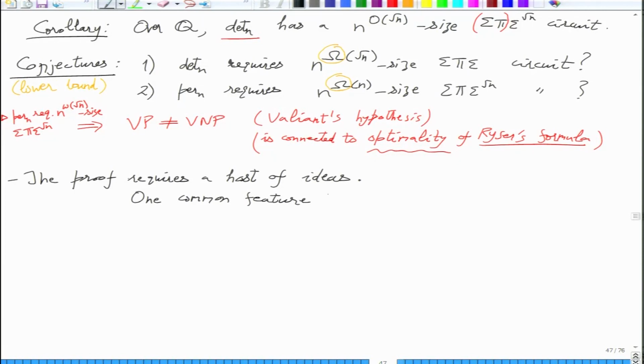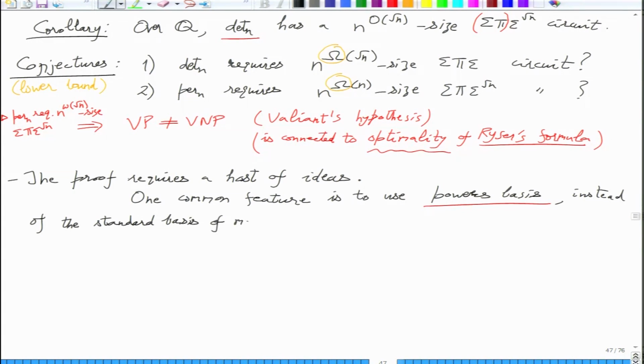One common feature is to use a powers basis, let's say, or a basis of powers of polynomials, instead of the standard basis, which is the basis of monomials, to express polynomials.